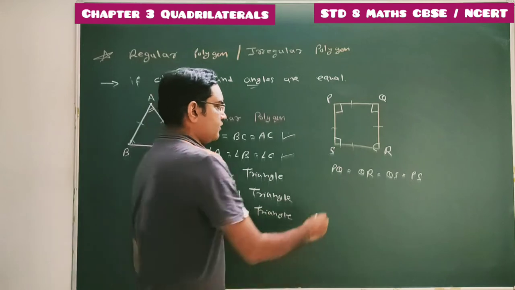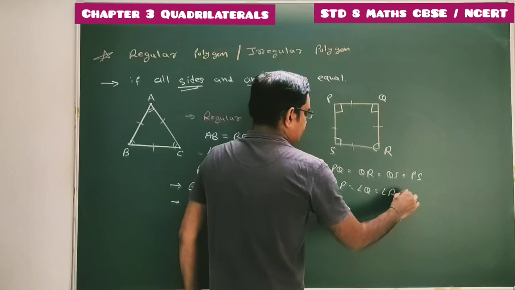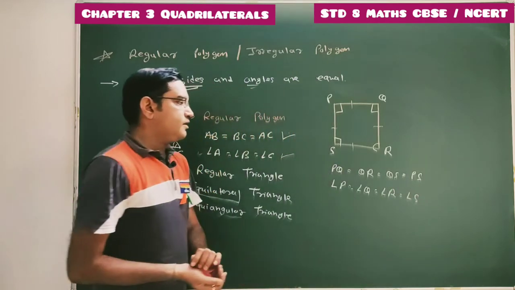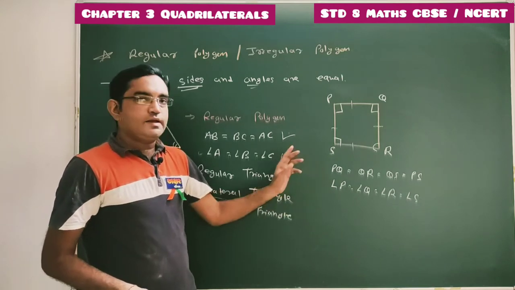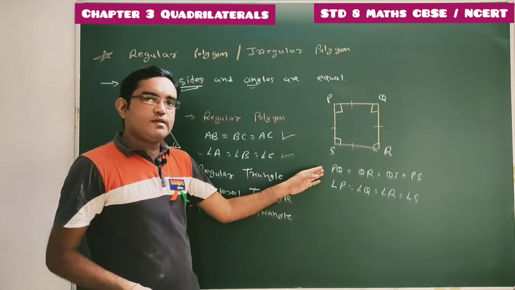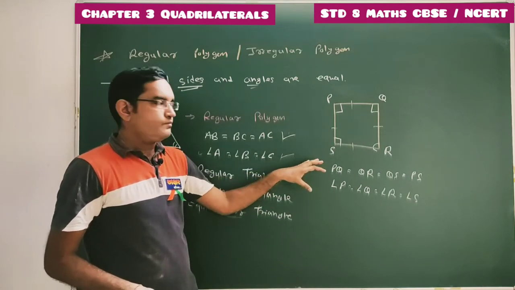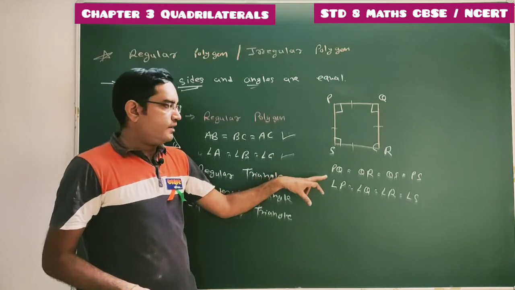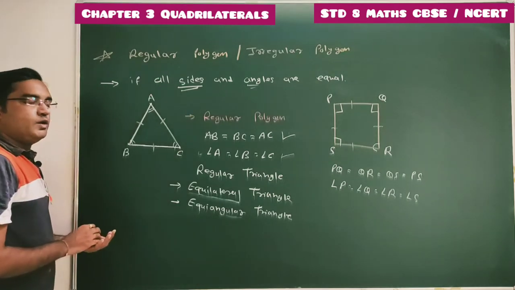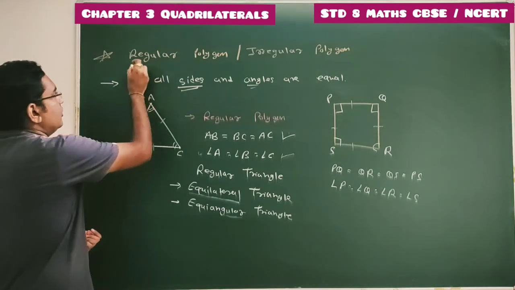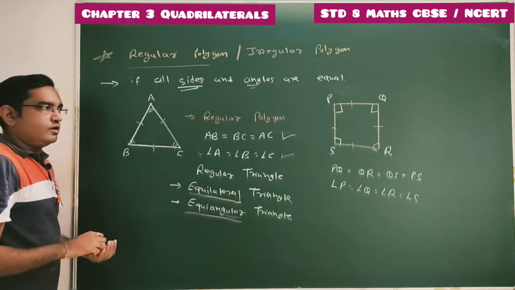As it is a regular polygon, all its angles are equal. So this square is equilateral as well as equiangular. Done? So this is a regular polygon in which all 4 sides are equal and 4 angles are equal. So regular polygons are always equilateral as well as equiangular.